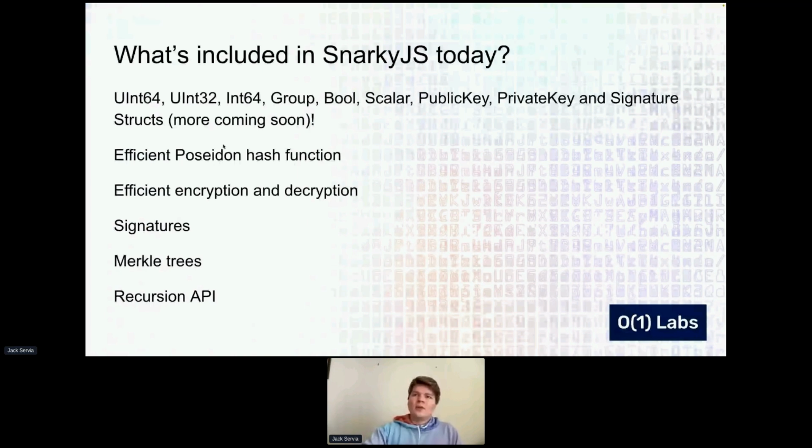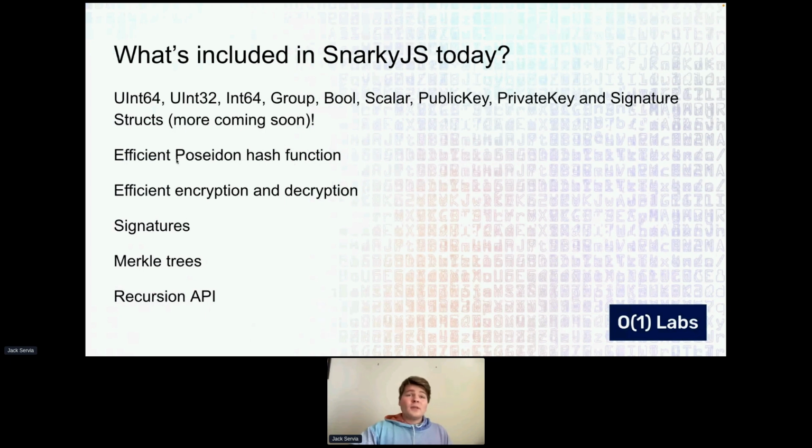So we have all of these different types, or you can think of them as structs, as we talked about earlier. Some of them are implemented way deep down in the proof system for the sake of efficiency, but they behave exactly the same as structs. We have these for unsigned integers, Boolean, scalars, public keys, private keys, signatures, and we have more coming soon, including things like string and a few other types.